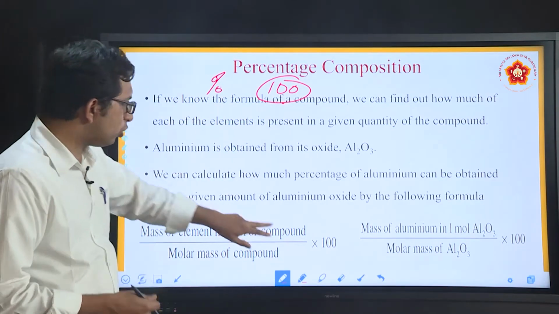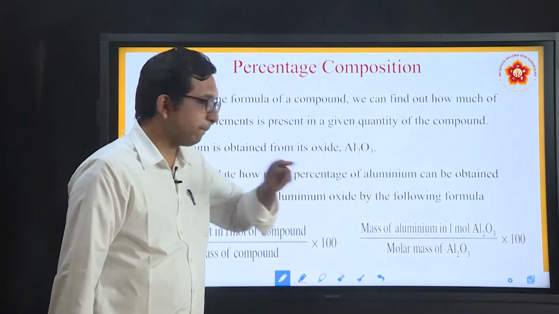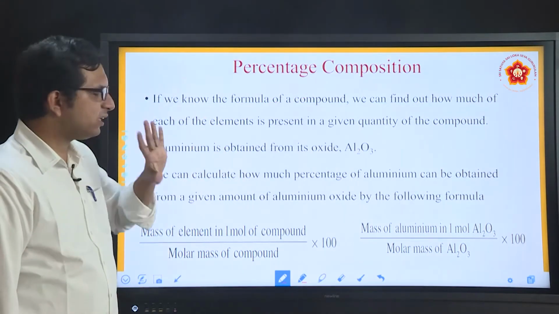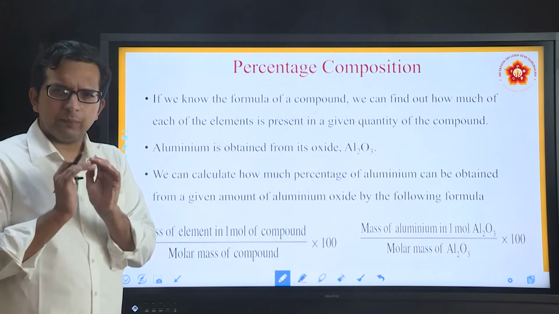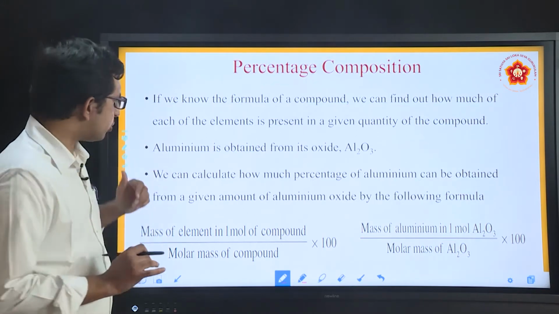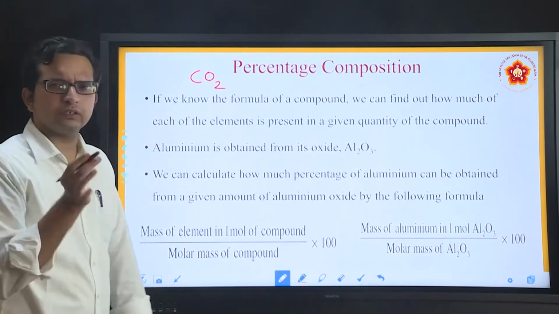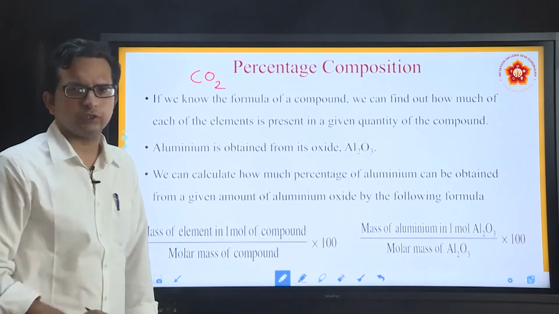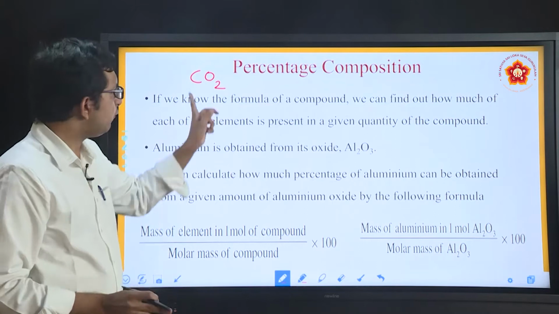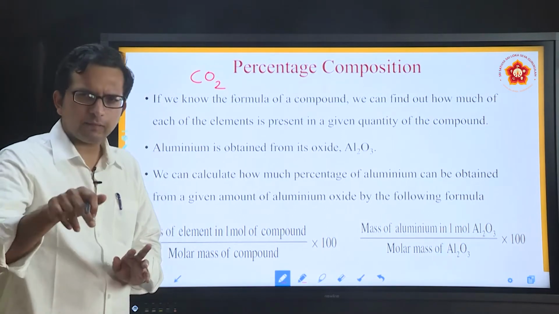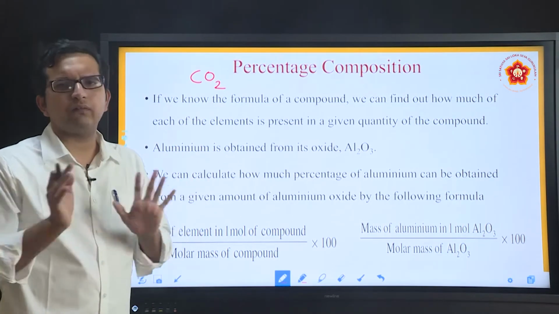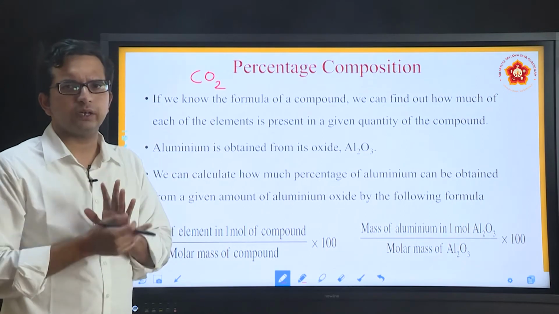Now if we know the formula of a particular compound, we can very easily find out which elements are present. The question given earlier was, in carbon dioxide, what is the percentage of carbon and what is the percentage of oxygen? You can find it if you know the molecular formula, and along with the formula you should be aware of the masses, which is a basic concept that you have to know.